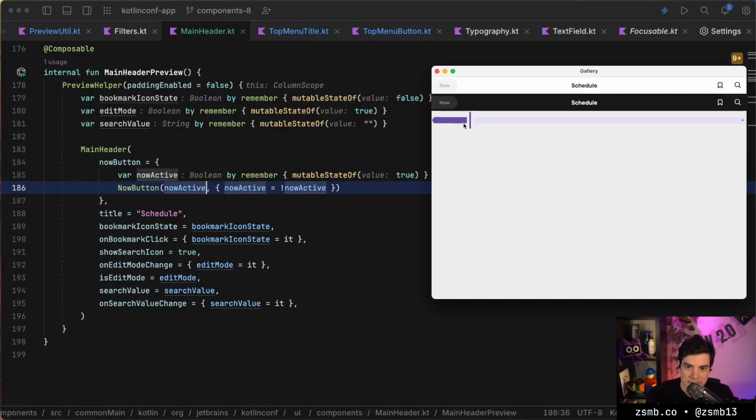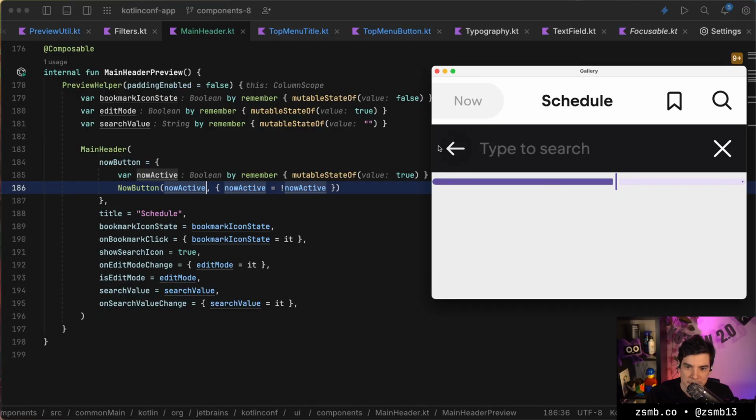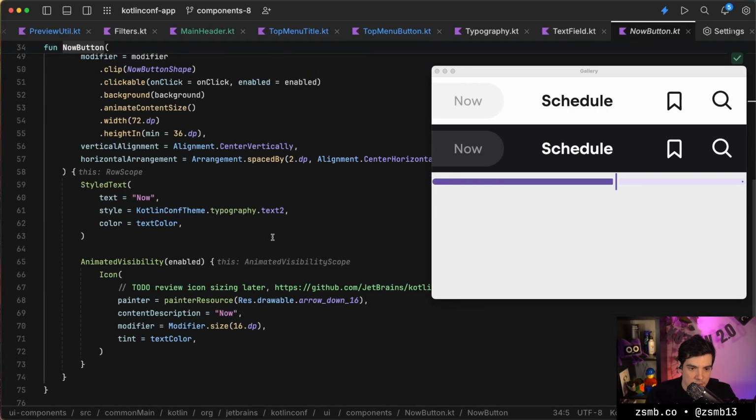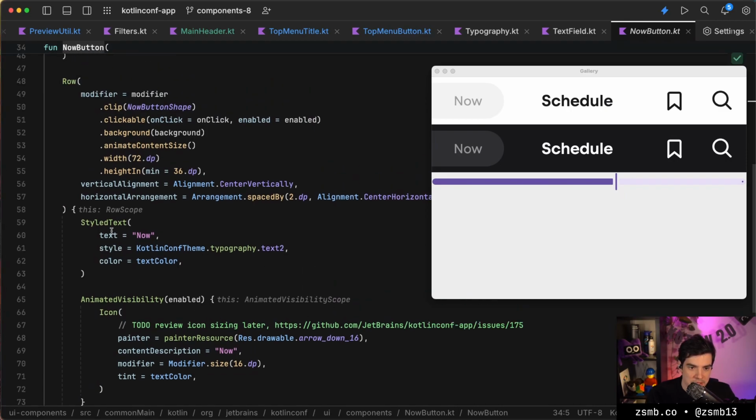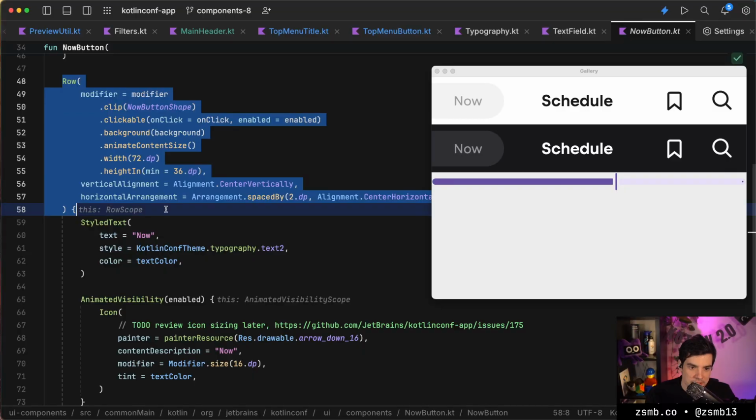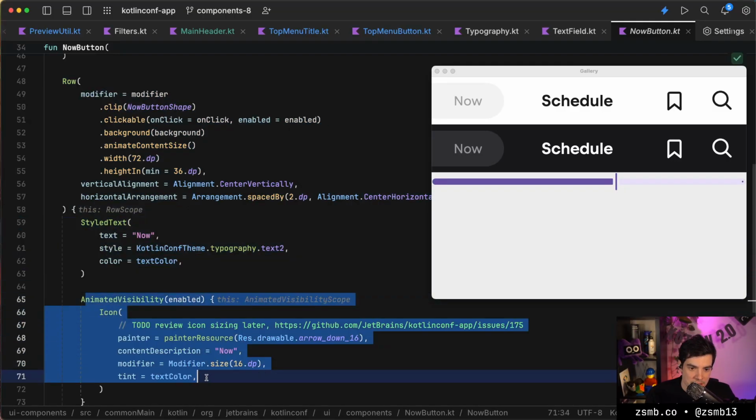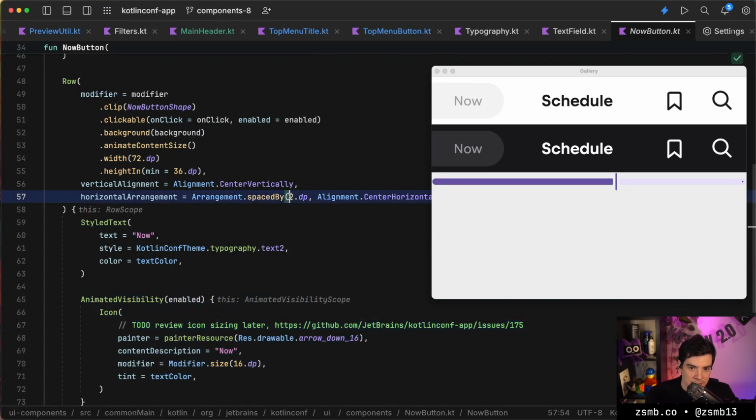We have to work on that animation a bit probably. So if we click this, yeah, it lags a bit. That could be nicer. Why is that not nicer? Because the now button is a row with a piece of text and animated visibility, and the way that they are kept apart is by spacing. So what happens is, when I hope all of this is visible.